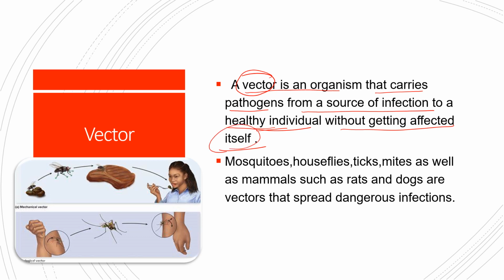Examples of vectors are mosquitoes, houseflies, ticks, mites, as well as mammals such as rats and dogs, which are vectors that spread dangerous infections. So these are all the vectors which are spreading dangerous infection and they are carrying the infection from the infected individual to the healthy person.